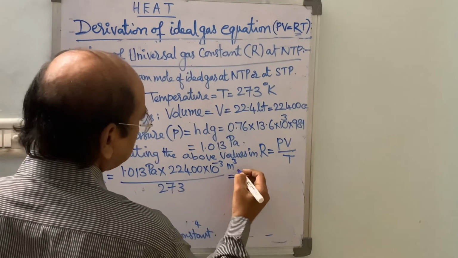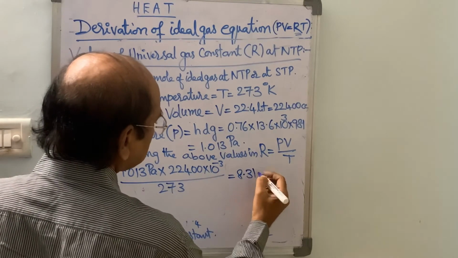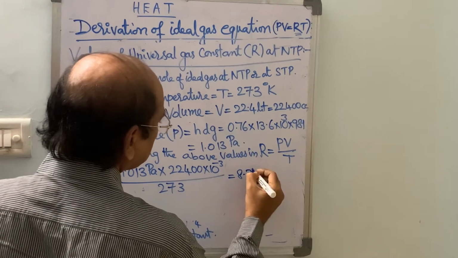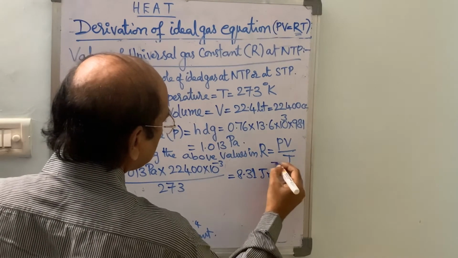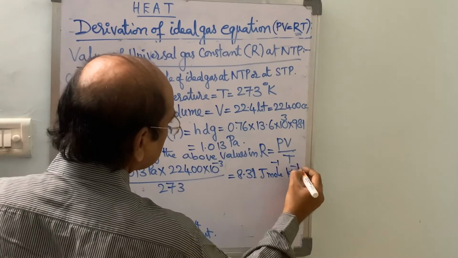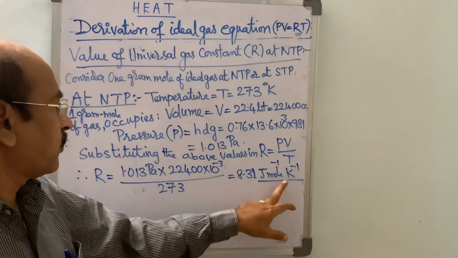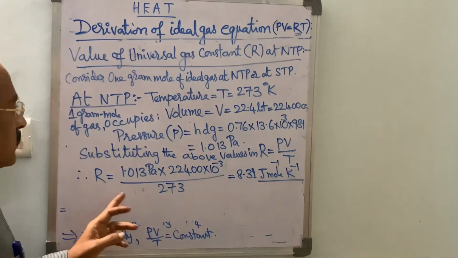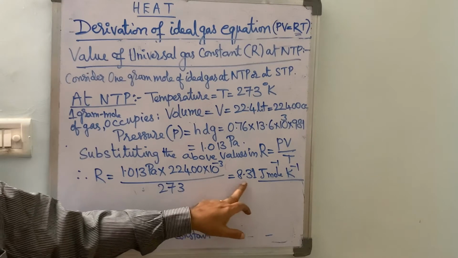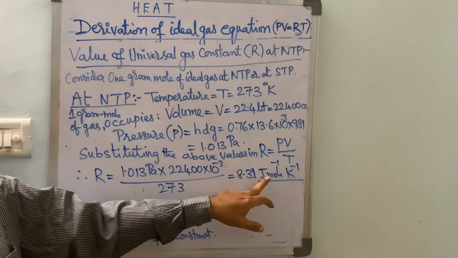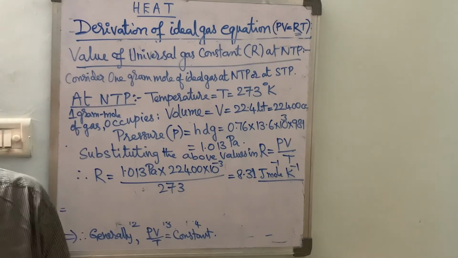Its value is equal to 8.31 joule per mole per Kelvin. This is the SI unit of R, joule per mole per Kelvin. So this is the value of universal gas constant, approximately 8.31 joule per mole per Kelvin.